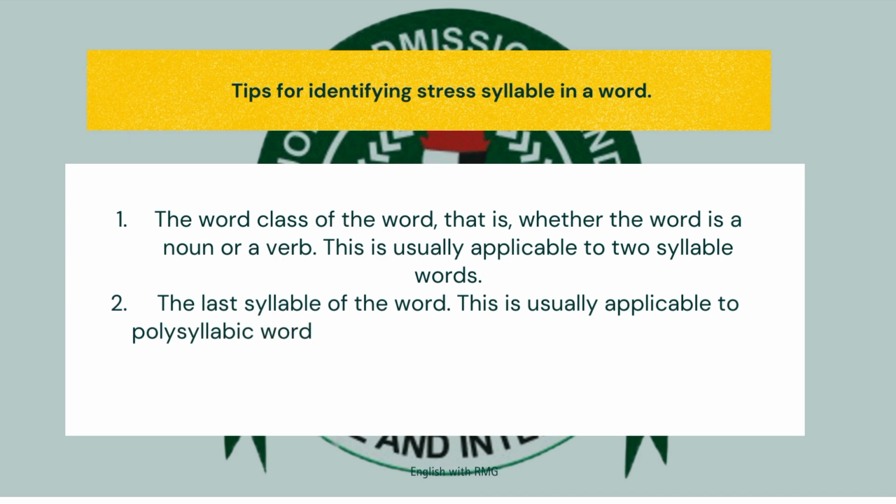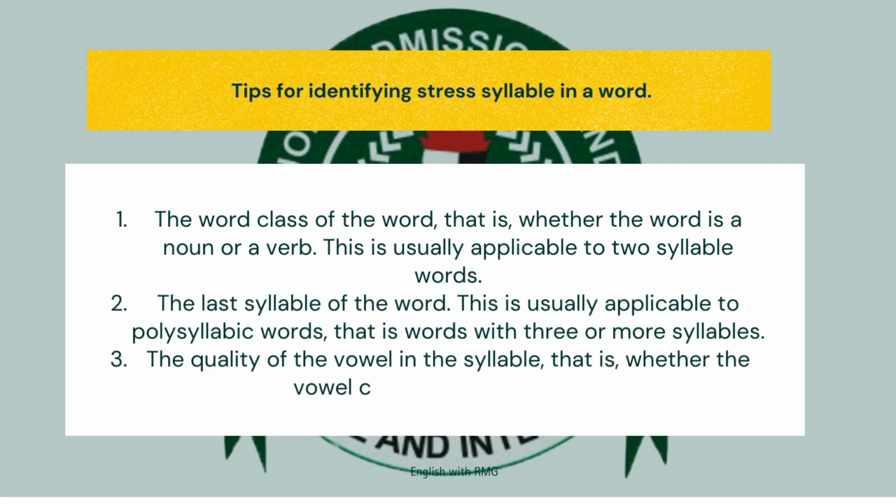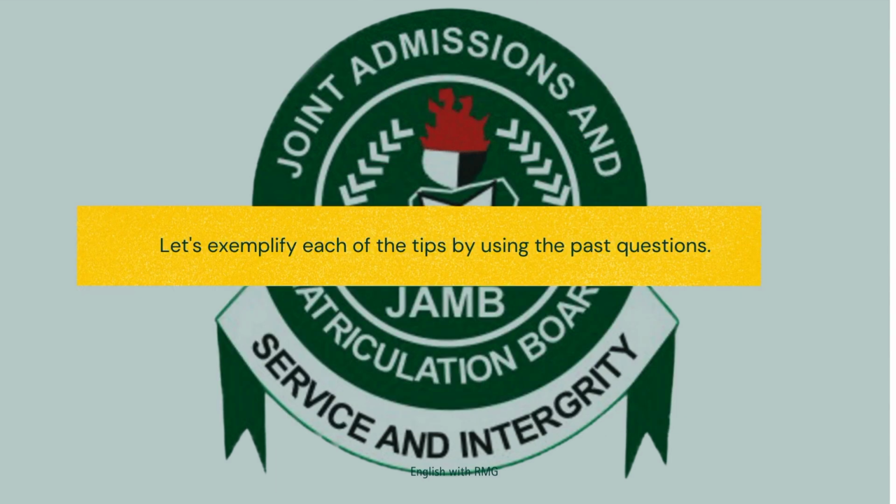Two, you can consider the last syllable of such words, and this is usually applicable to polysyllabic words, that is, words with three or more syllables. The third tip is to consider the quality of the vowel in the syllable, that is, whether the vowel can be stressed or cannot be stressed.